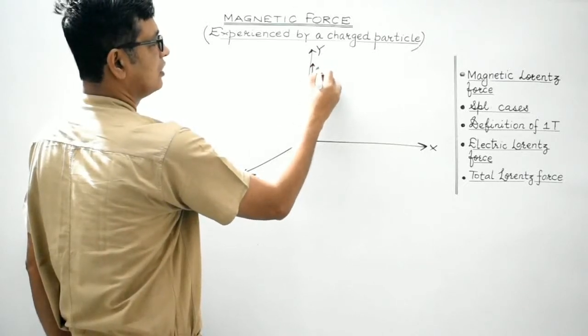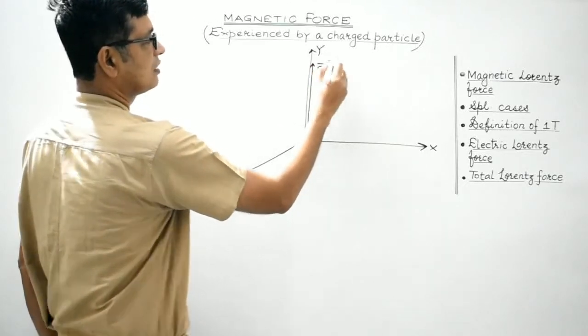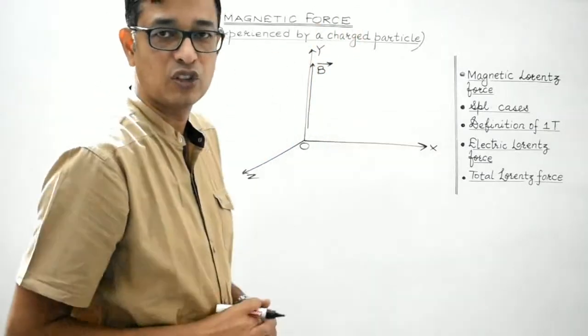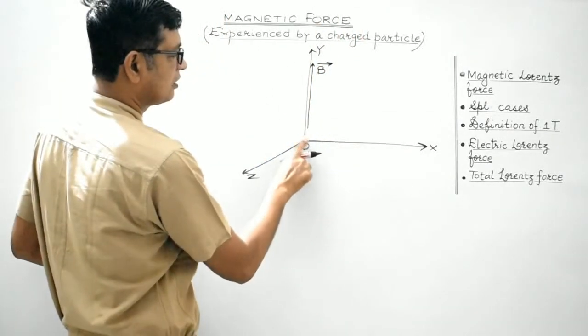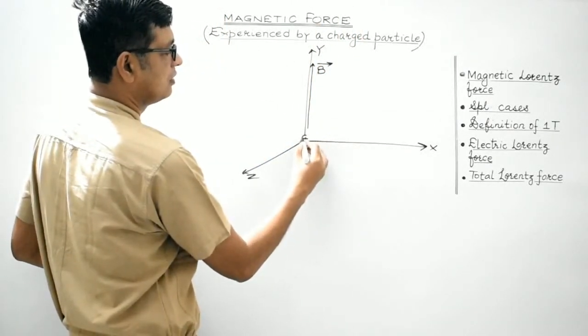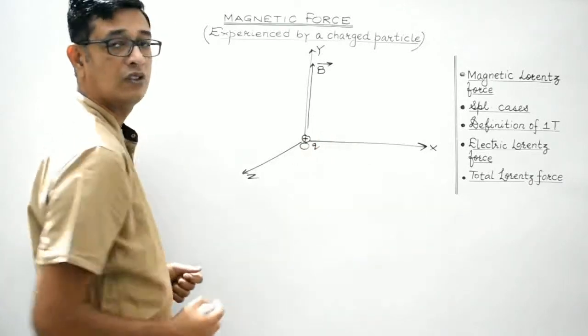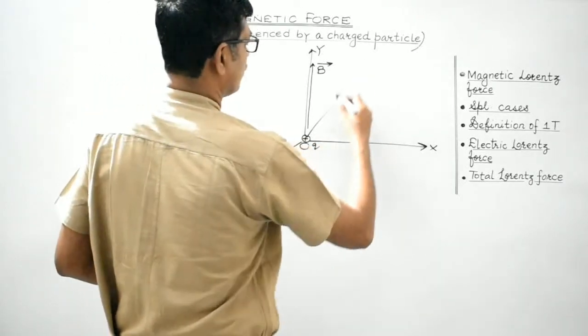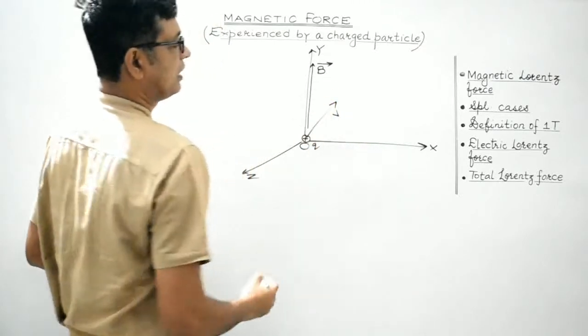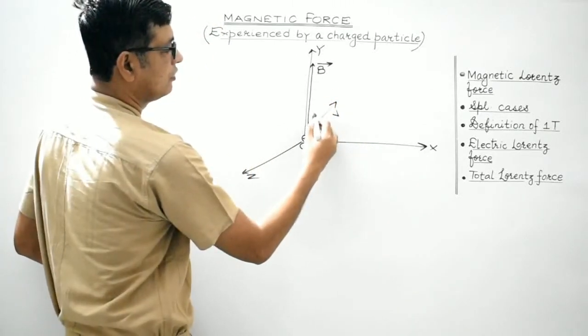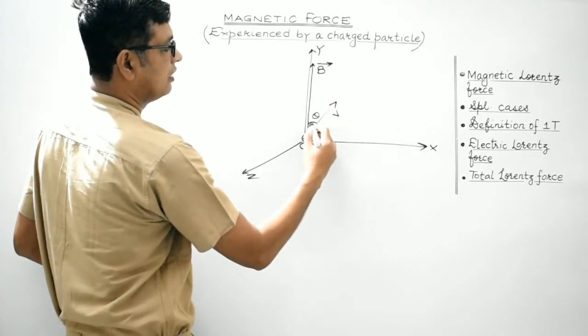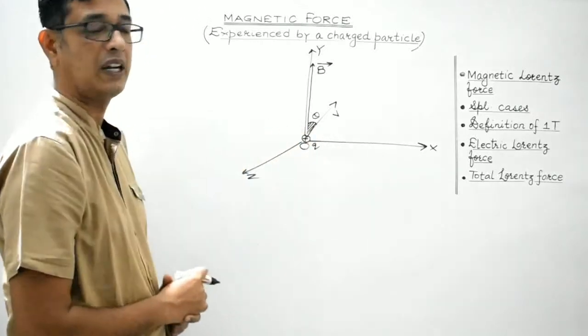Magnetic field is represented by capital letter B and it is assumed to be directed along the y direction. And this is, suppose, a charged particle plus q and moving along this direction, making an angle theta with the direction of the magnetic field, right? It is making an angle theta with the direction of the magnetic field.